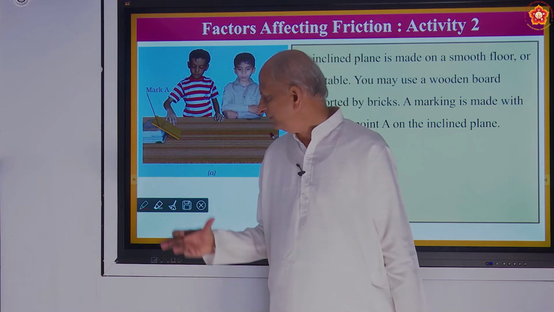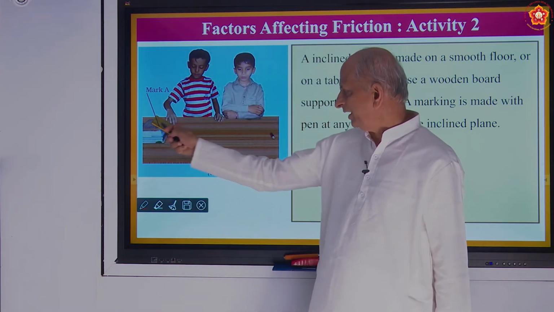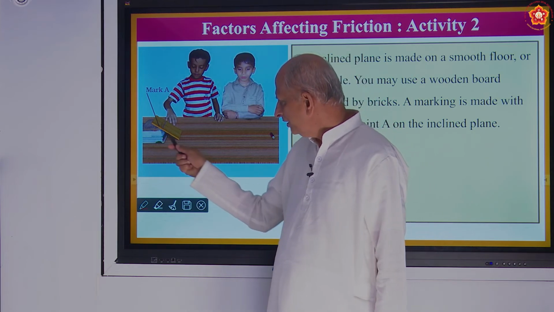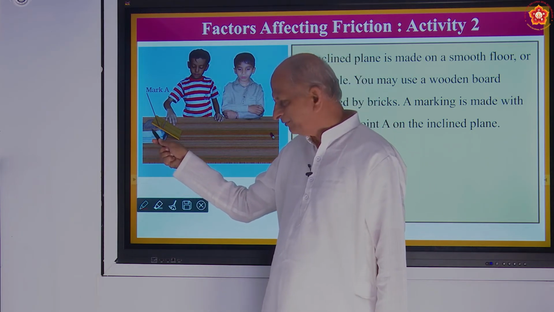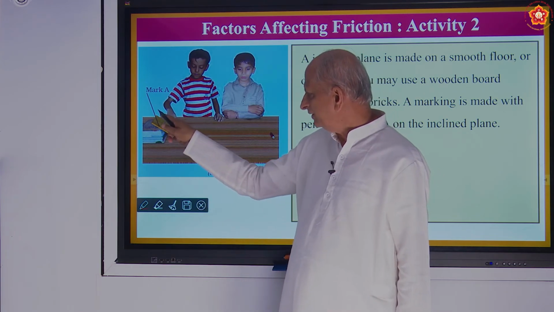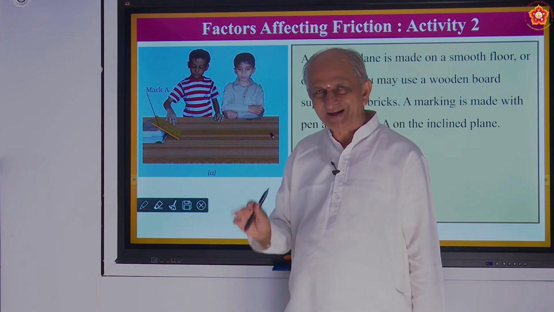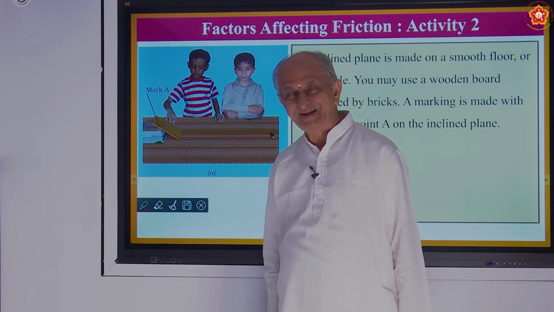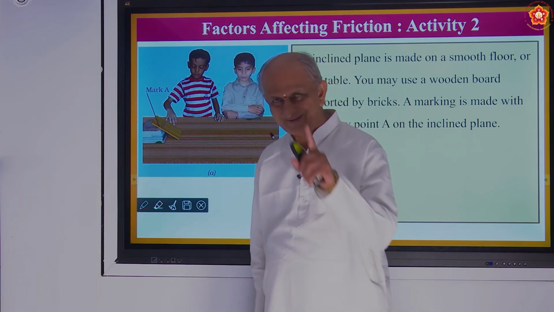So what have you done here? You have taken a table. On the table, you have kept either bricks or some books. On that you are keeping a wooden plank, inclined. Can I use some more examples of inclined planes? Yeah.